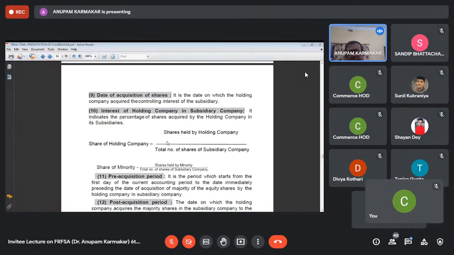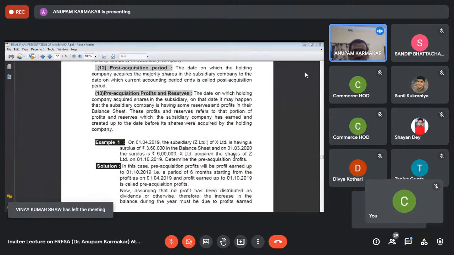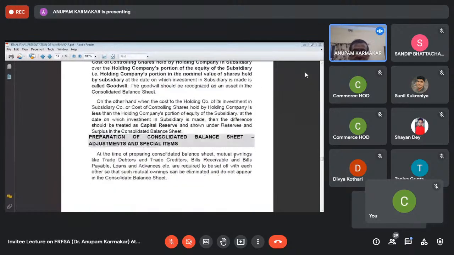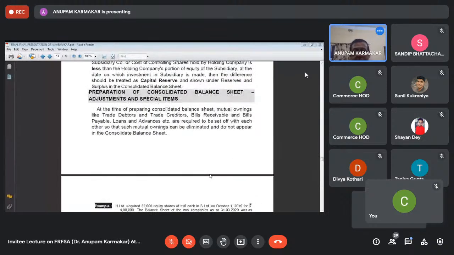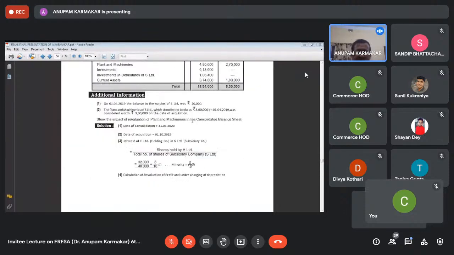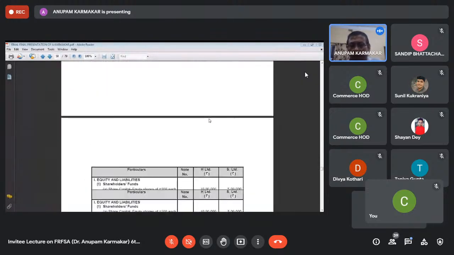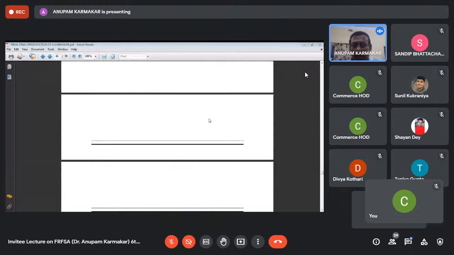And shares of holding companies are calculated in this way: shares held by holding company and the total number of shares of subsidiary company. Pre-acquisition profit and reserve is to be calculated, and next you have to calculate the goodwill and capital reserve. Next there are some special items like mutual ownings, like trade debtors and trade creditors. Mutual set off is required, bills receivable, bills payable, loans and advances. So mutual set off is required. This is one example that you will get. I've given some examples and I'm not going to discuss them.